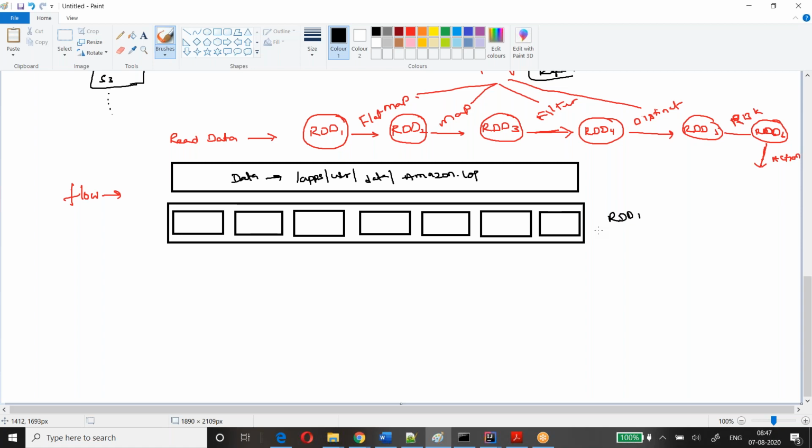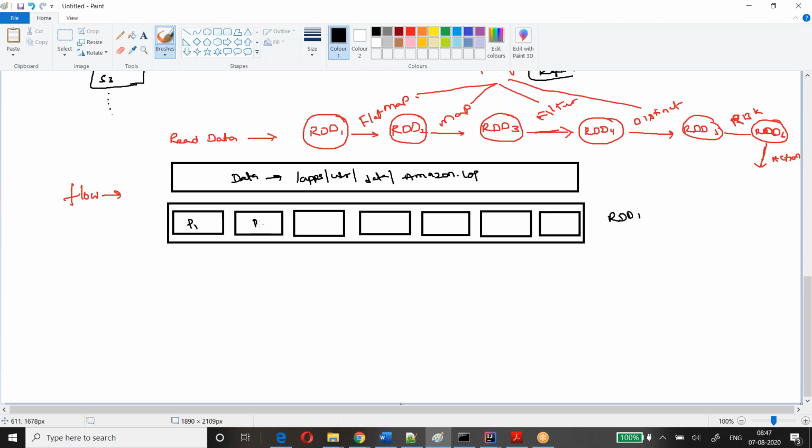Is this clear to everyone? This is a simple definition, guys. The full form is resilient distributed dataset, a fault tolerant distributed dataset. Resilient means fault tolerant. So one RDD contains partitions.